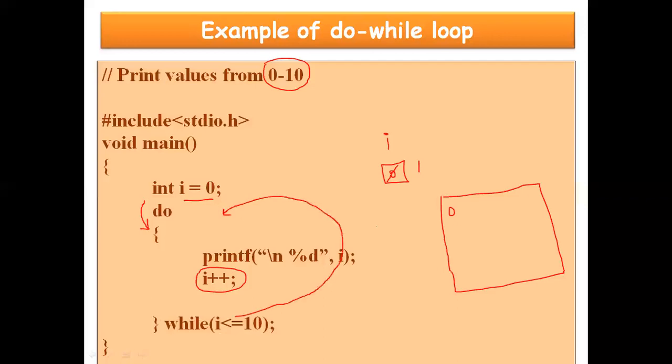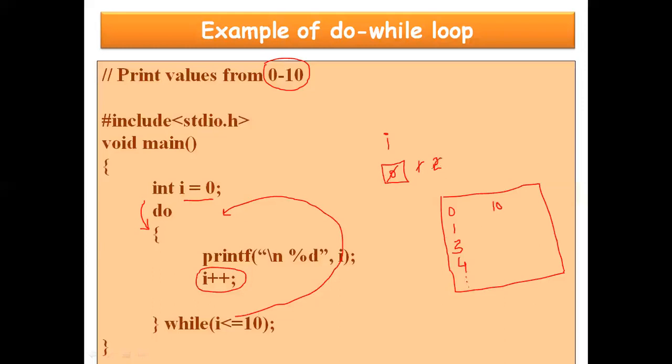Then again I will be printed, so it will print 1. Then I will be 2. Then again it will check the condition: 2 is less than or equal to 10. Yes, condition true. Then it will be 3, 3 will be printed, 4 would be printed, and so on, right? Then I will be 10, so 10 will be printed.